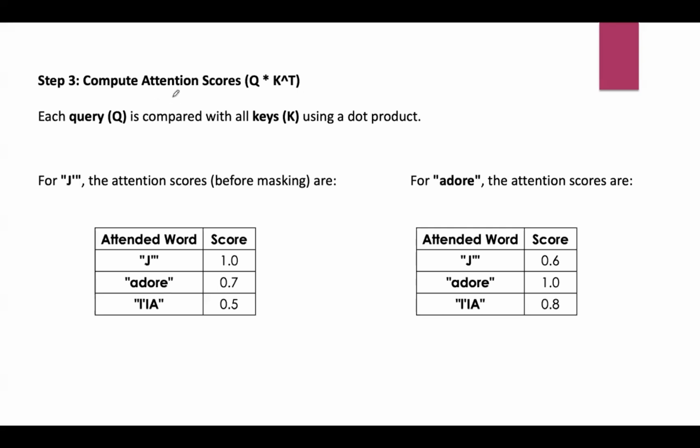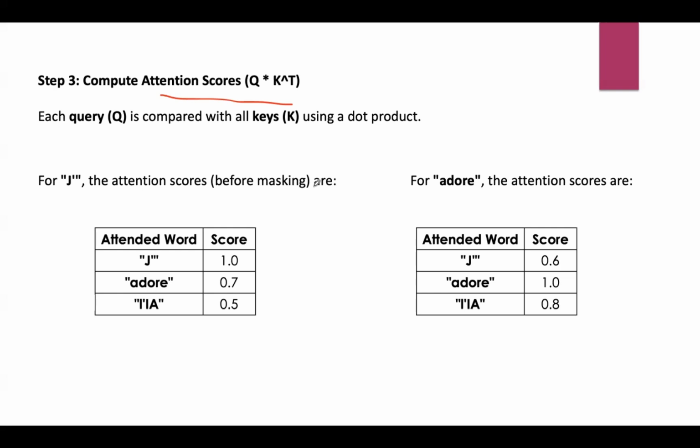Now coming to the computation, the attention scores are calculated by computing the dot product between the query of a word and the keys of all the words in the sequence. Each query is compared with all the keys using a dot product, and the dot product measures similarity.